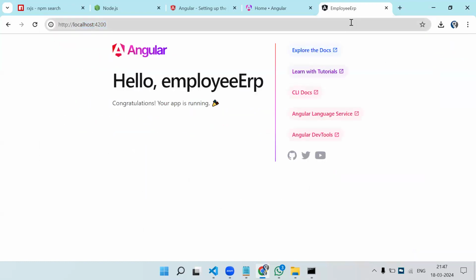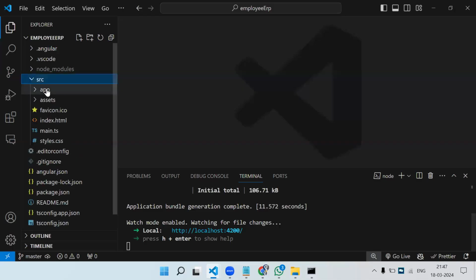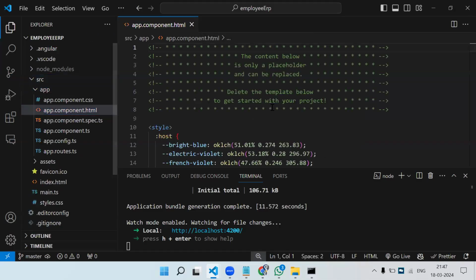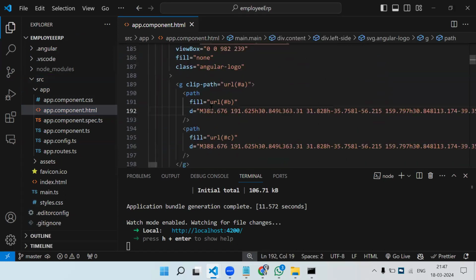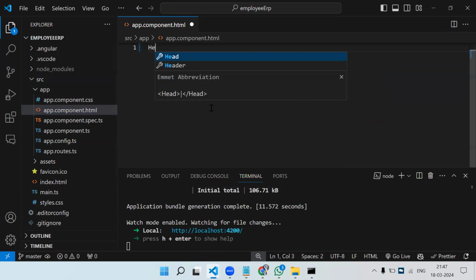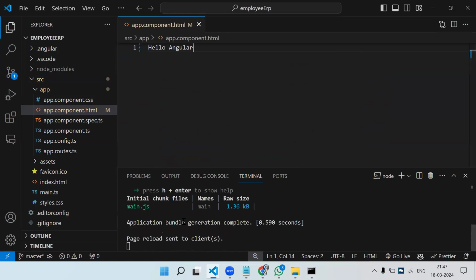Now if I enter, we are getting something. By default, when you create the project and you run it, you will get this UI. Now, where is this UI coming from? This is coming from the app component. See, from here it is coming. Now you won't understand, so let me just remove everything. I am simply typing Hello, Angular. Now I just have to save it. Once I save, you can see it compiled again. See, you are able to see that.